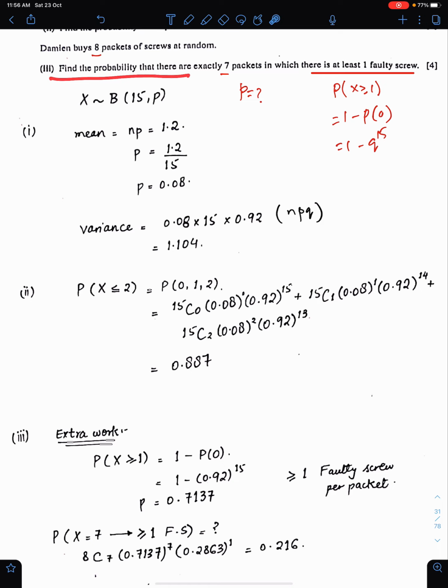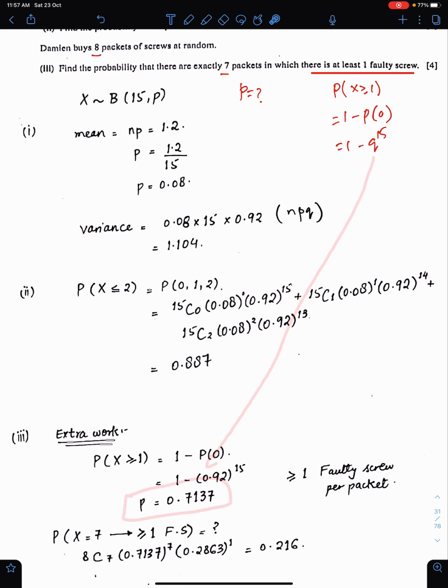These are two binomial models. This is the first model and this is the second model. We always find P of this second model with the help of this first model. So at least one, we write like this: 1 minus P0, so 1 minus Q power 15. We know the value of Q, 0.92. So this is the value of P.